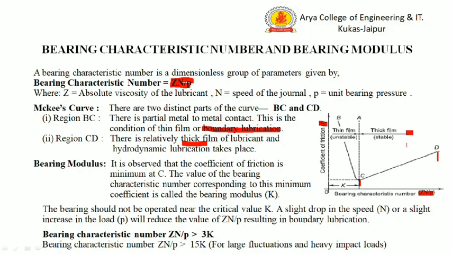It is observed in this curve that the coefficient of friction is minimum at the point C. At this point, the value of ZN by P is denoted by a parameter K. This is called the bearing modulus. So, bearing modulus K is the bearing characteristic number at the minimum value of the coefficient of friction.